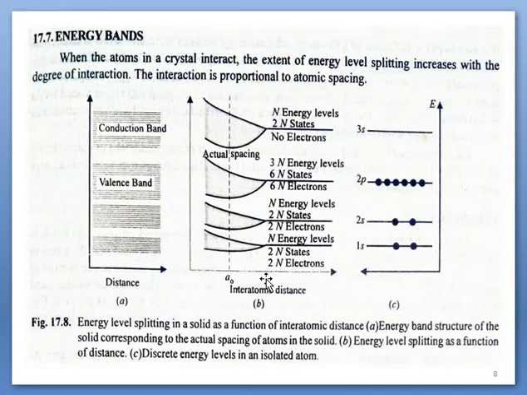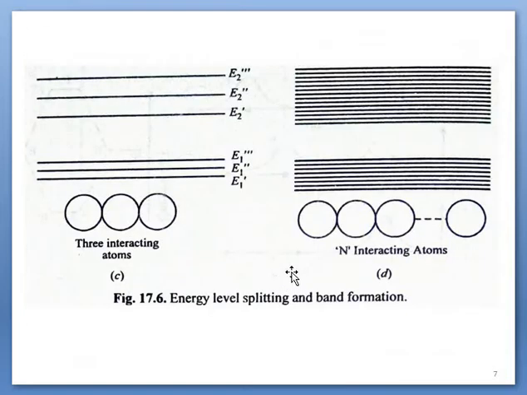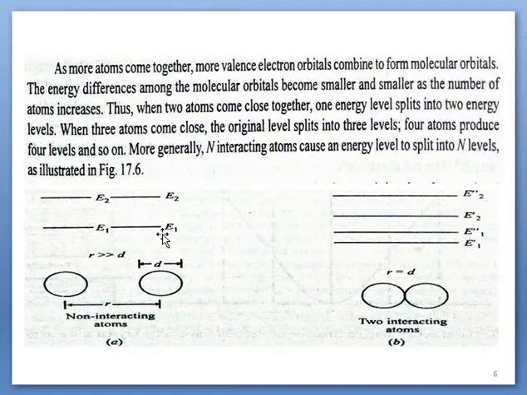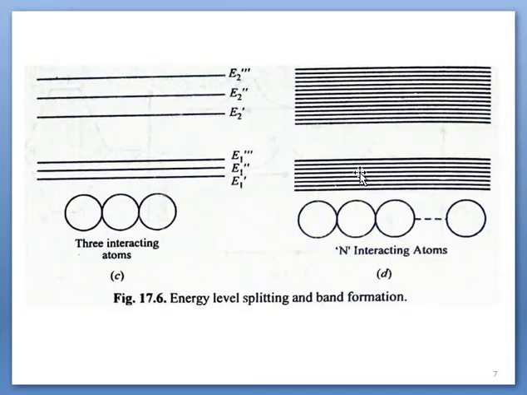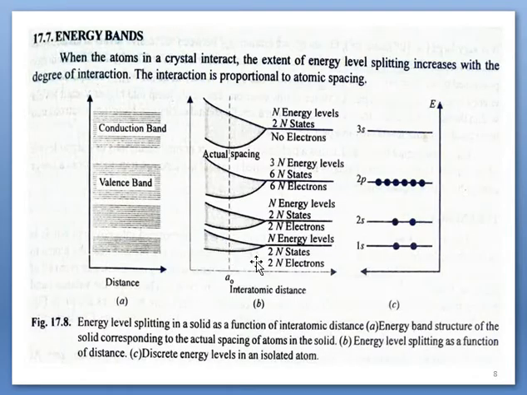When they start to reach this point, see this point, the interaction begins here. And according to the previous discussion, we have seen that when N atoms interact, a single energy level is transformed into N energy levels. Similarly, here N atoms are interacting. Because of that, as soon as the atoms come nearby, energy level splitting occurs.